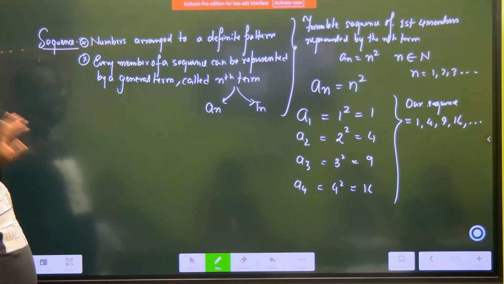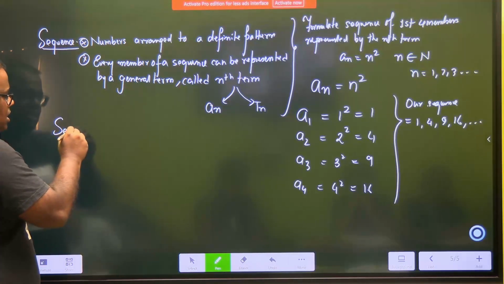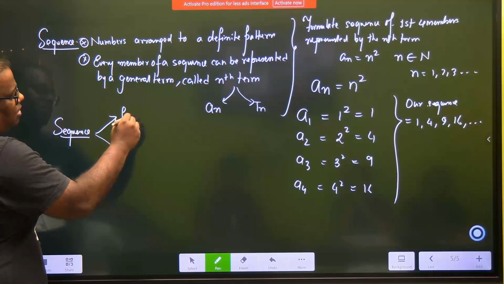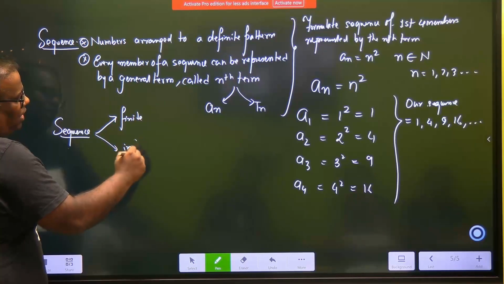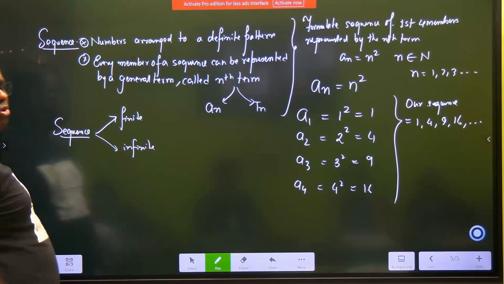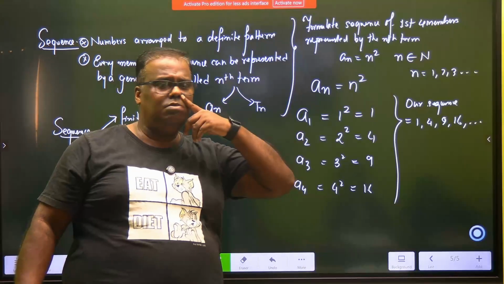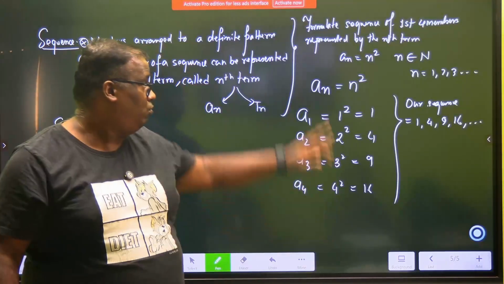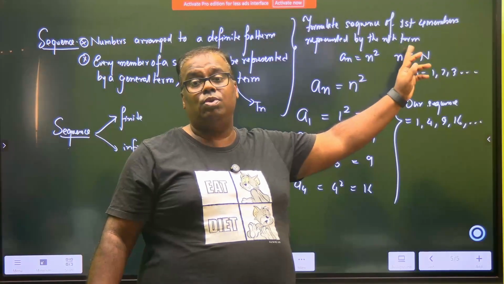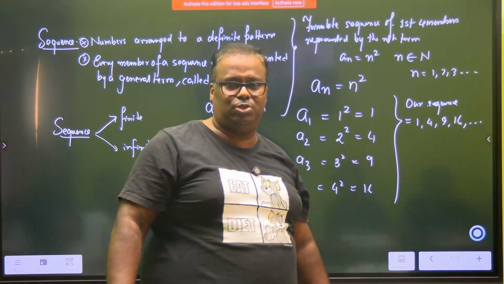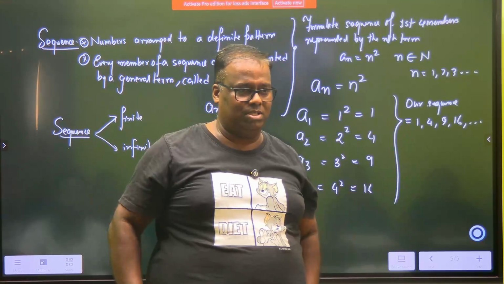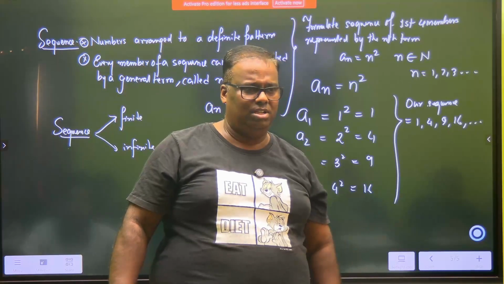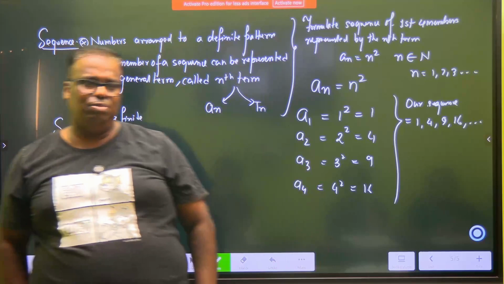Acha. A sequence that we see, remember that a sequence can be finite or even infinite. Infinite means the sequence goes on. It will keep going, but I am supposed to show only 4. However, if this problem was said like this, formulate the sequence up to 20 numbers only, so it's a finite sequence. It has an end point. Otherwise, it is unlimited.